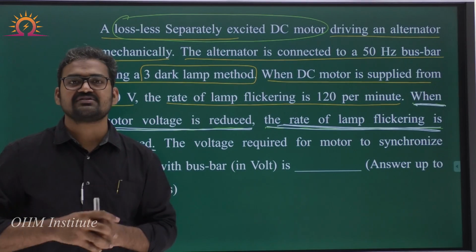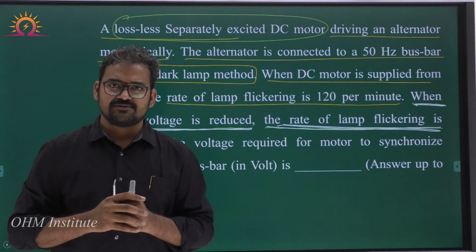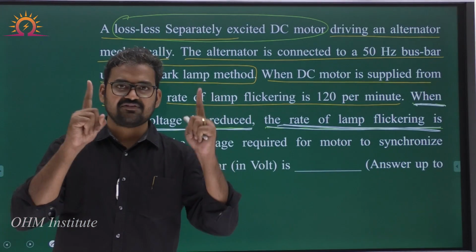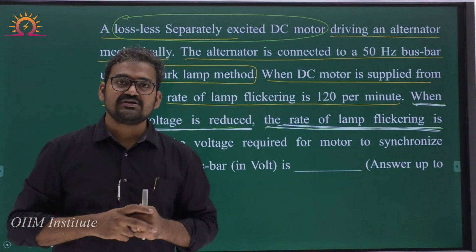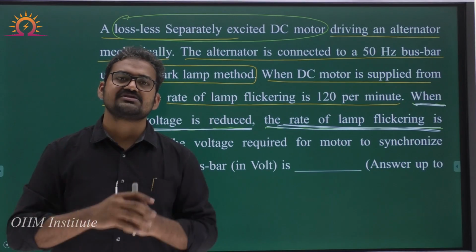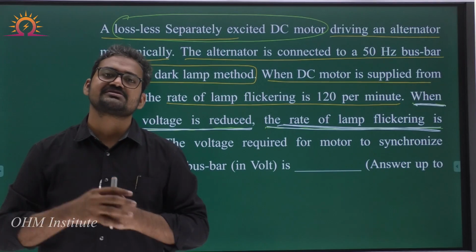That means the difference in frequency is 2. When I say the difference is 2, there are two choices. One is alternator frequency 48, bus bar frequency 50, the difference is 2. The second is alternator frequency 52, bus bar frequency 50, again the difference is 2. So we don't know whether 48 or 52 is correct.